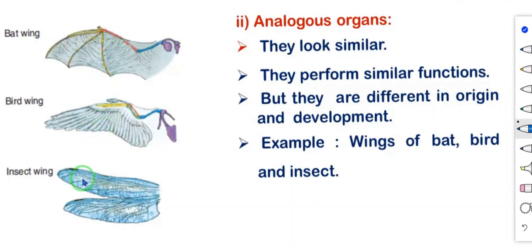For what purpose are they using these wings? Only for flying. So functionally these organs are the same, but their basic structures are different. They are different in origin and development, but functionally they are the same.